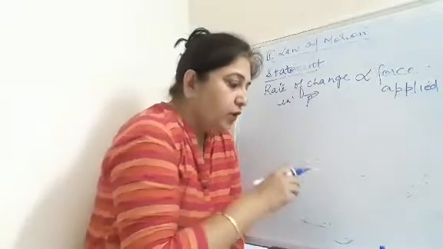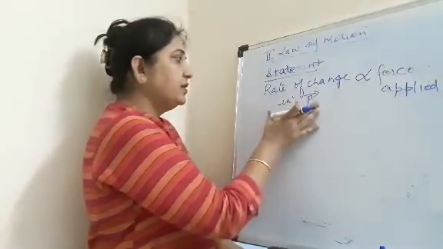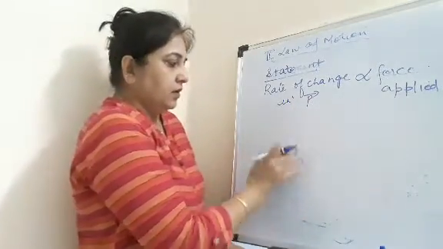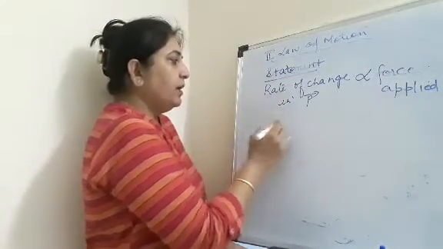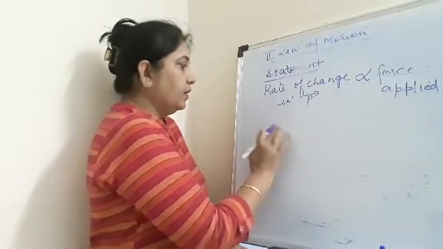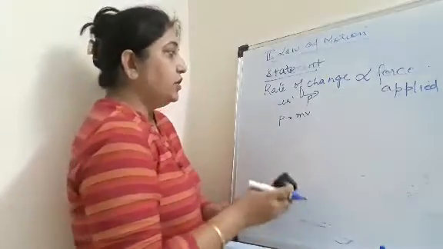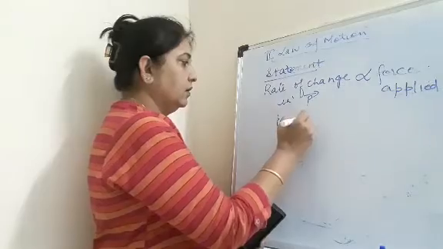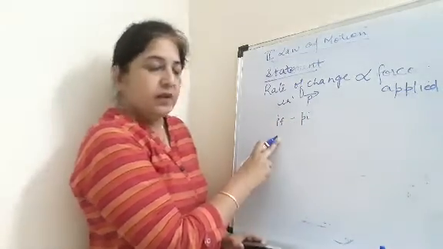Okay. Now, using this statement, I will first write the statement in the mathematical form, meaning in the symbolic form, and then I will show you the derivation. Now, the rate of change in momentum. You know that momentum is given by P, and momentum is given by m into v, right? So the change in momentum will be, suppose the change is shown by Pf minus Pi. What is Pf minus Pi?